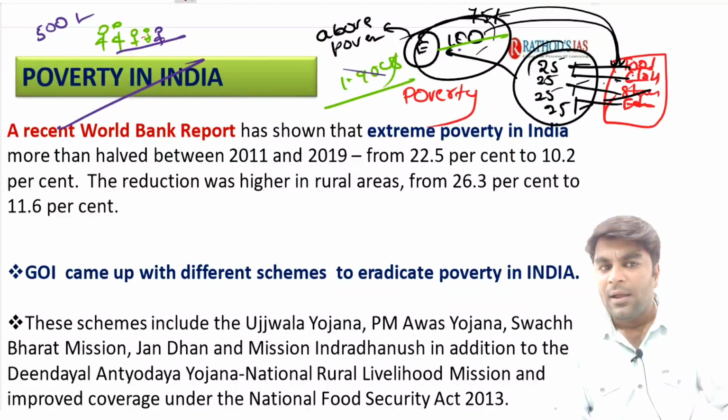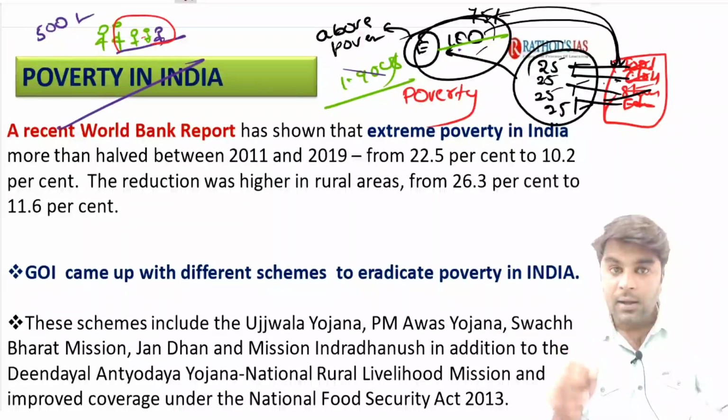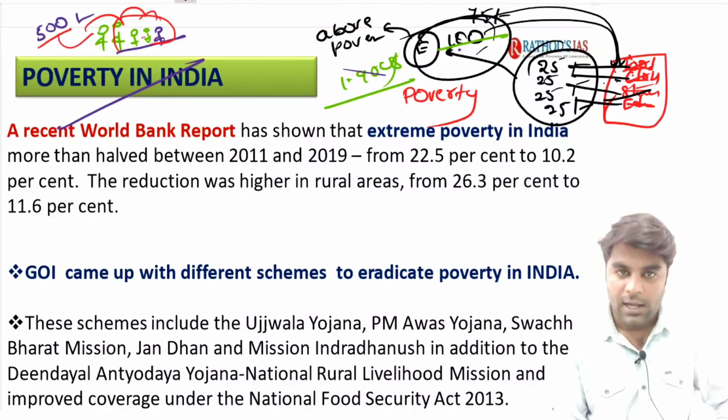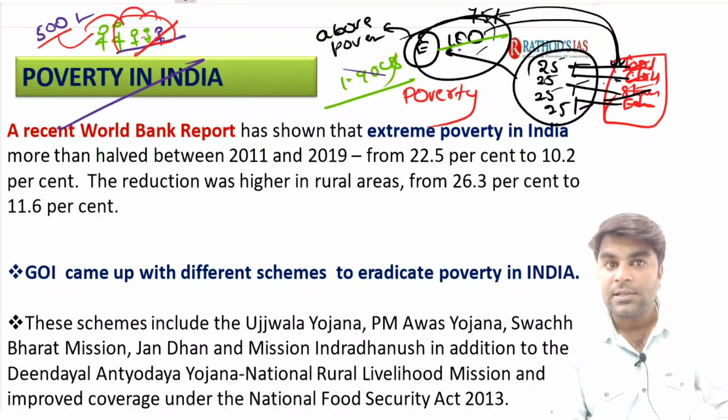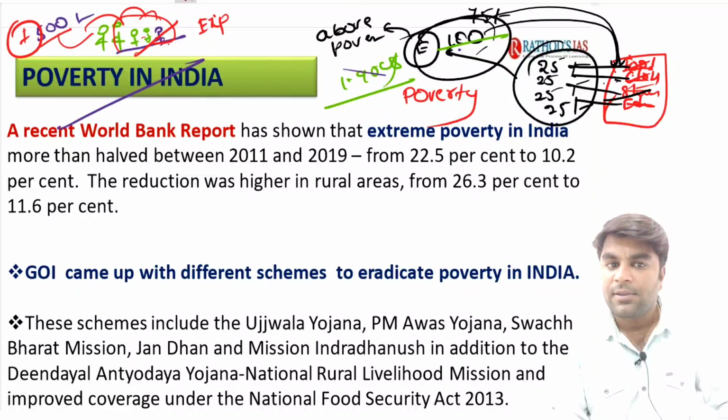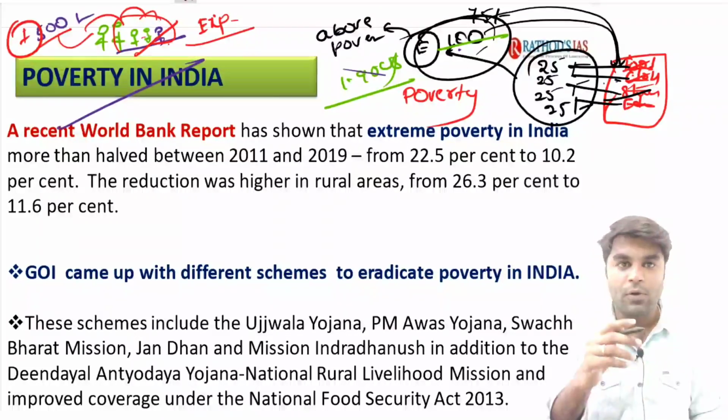Can you tell me, are these persons who are not earning any income not getting all these basic goods and services in their life? They are getting them. Why? Because the father's salary of 500 is divided among these 5 people, and all 5 get these basic goods and services. Without earning anything, they are getting all the basic goods and services, which makes them live above the poverty. That's the reason why, instead of income, we use consumption expenditure as the method of calculating poverty in India. I hope you understood it.